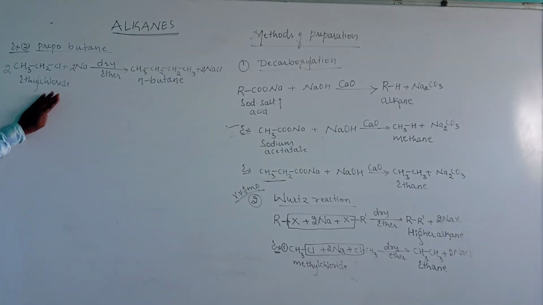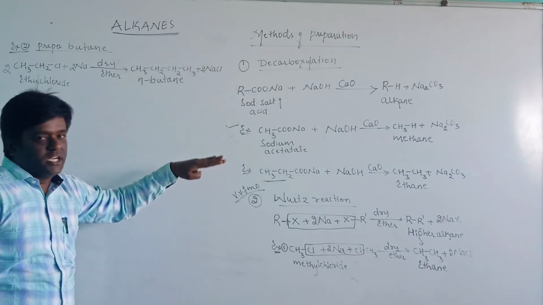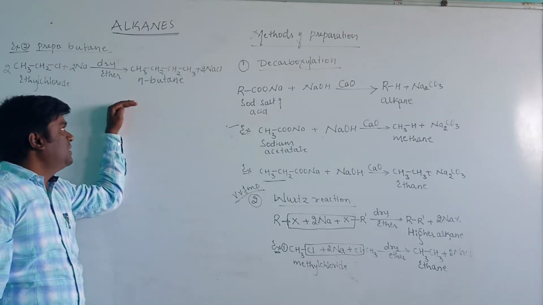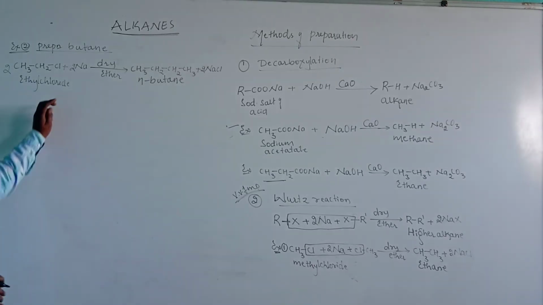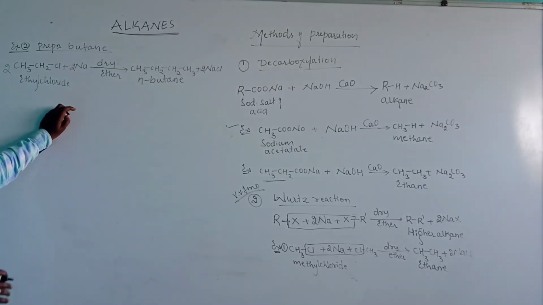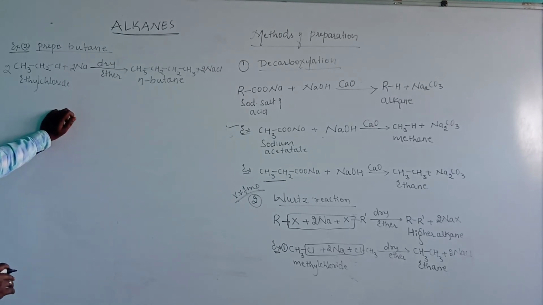But the drawback of the Wurtz reaction is that we cannot prepare an odd number of carbon alkanes, that is, propane, pentane, heptane. By the Wurtz reaction we cannot prepare odd-numbered alkanes. We cannot prepare them by this method. Then let us have a note here.